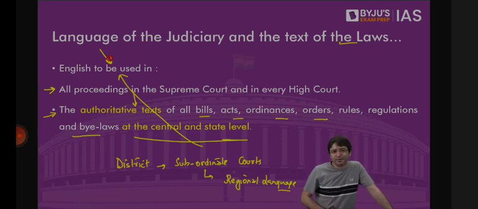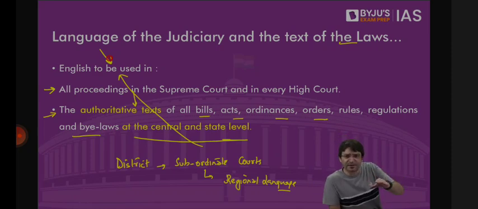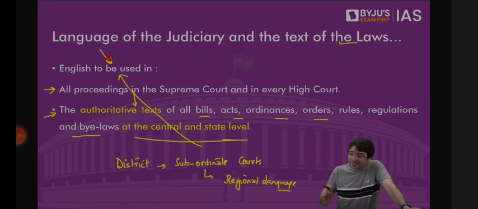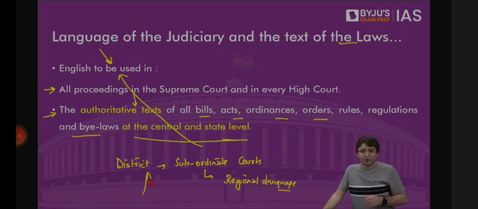But now, thanks to Chief Justice of India, Justice Chandrachud, what Justice Chandrachud has said is, all the judgments that we have been giving, all the judgments that we will give, we will use artificial intelligence tools to translate these judgments into the local languages as well, the regional languages as well, so that these judgments are understood by the lawyers who are working and operating at the district level, where regional languages are used, so that these judgments are understood by the common people as well in their own language. But what is the language to be used at the High Court and Supreme Court? English only, although the judgments can be translated as well. And what is the language to be used at the district level, subordinate level in a state? Their own regional language. Clear?